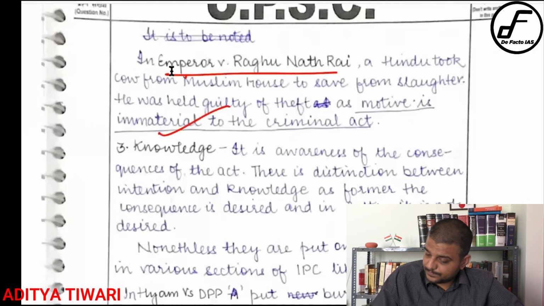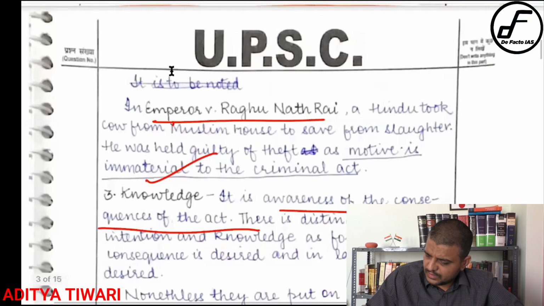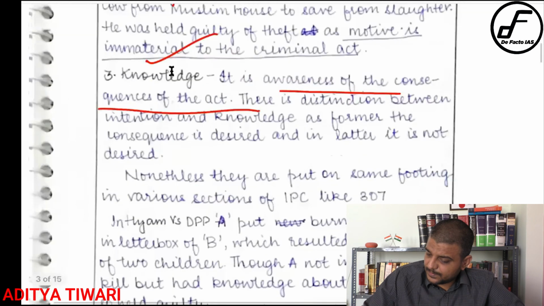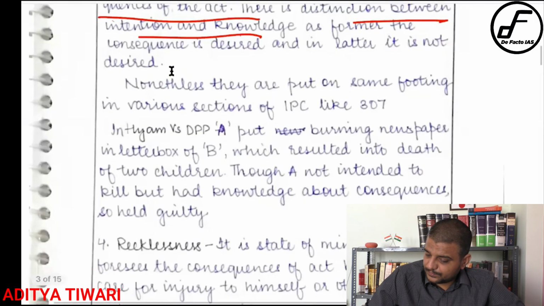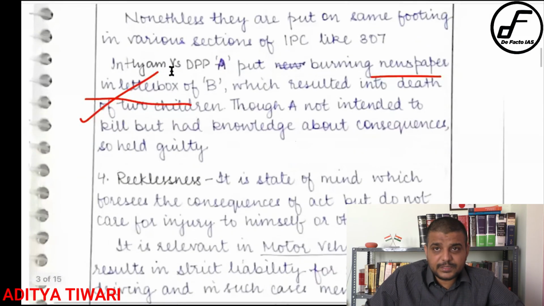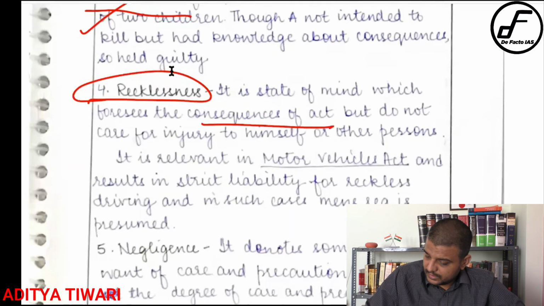Good case. Knowledge. Okay, awareness of the knowledge is something which is a part and parcel of intention and motive itself. In fact, knowledge of a particular act sometimes leads to the meaning of dishonesty and fraudulently also, negligence also. Burning of newspaper. Okay, yes, recklessness, that is again another word in the IPC that gives a hint about mens rea. Very correct. Good. Achha, negligence also you have written.